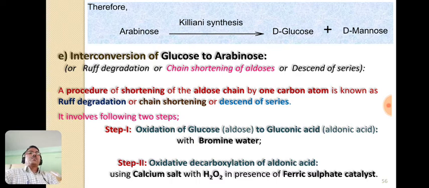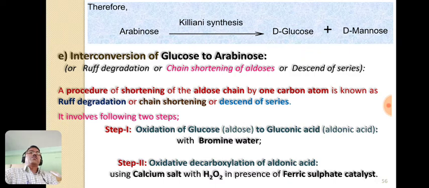The important steps are two. The first step is the oxidation of glucose, that is the aldose, to gluconic acid. We already studied this one. Oxidation of glucose forms gluconic acid, which is known as aldonic acid, with a weak oxidizing agent like bromine water. And the second step is the oxidative decarboxylation of aldonic acid using the calcium salt with hydrogen peroxide in presence of ferric sulfate catalyst.